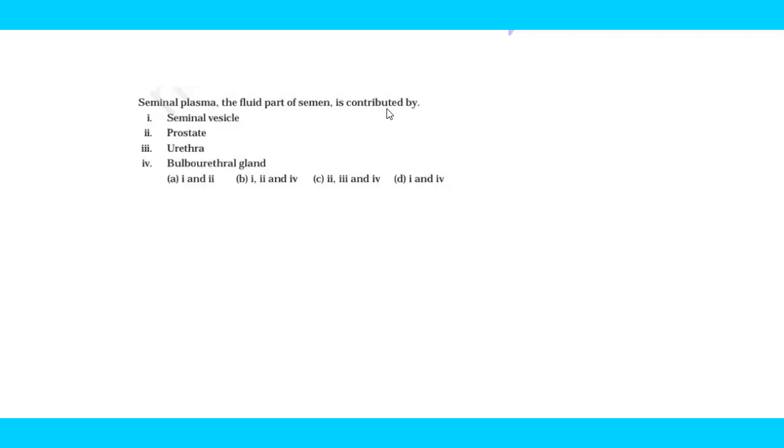So when sperms mix up with the secretion of all these three accessory glands, then they become functional. So of course in this case, this one is the correct one, this one is also correct, and bulbourethral or Cowper's gland is also correct. So we would be picking up options 1, 2 and 4, which is option number B. So the right answer to this question is option number B.